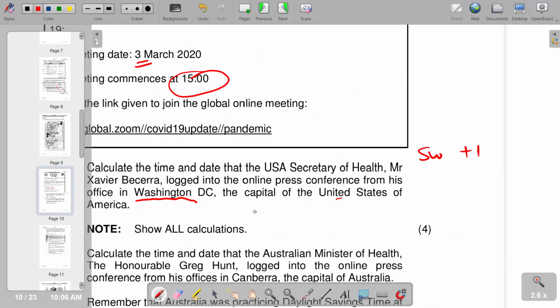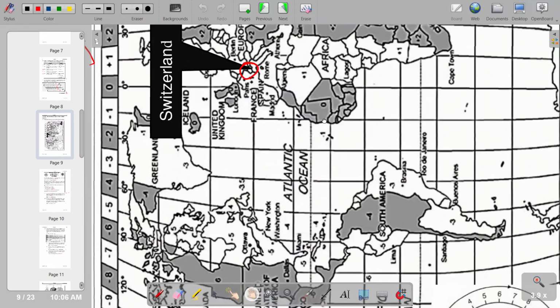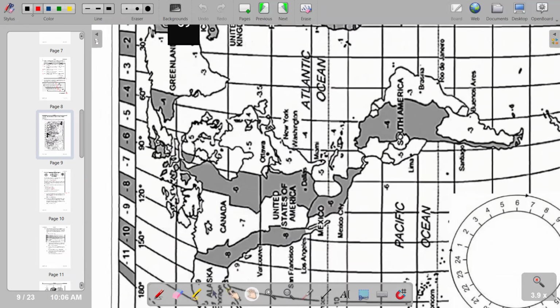Then we check Washington, D.C., United States of America. If you come again to our map, of course, we have the United States of America at this point, and then we check which is the correct one.